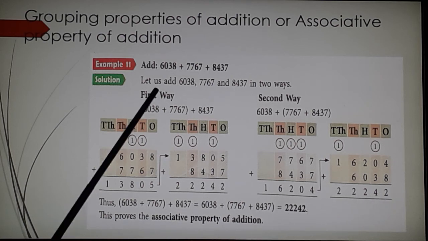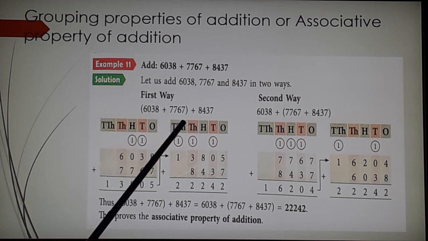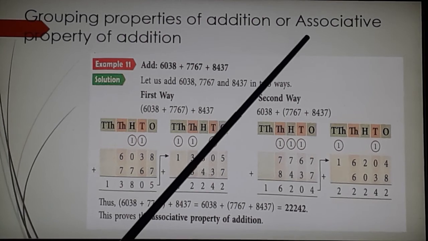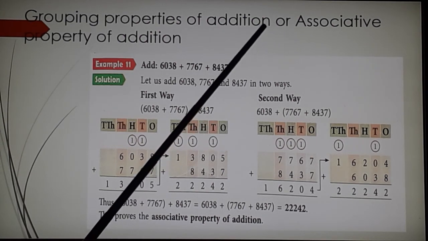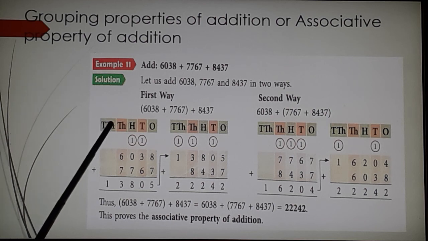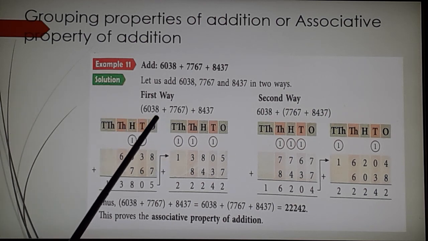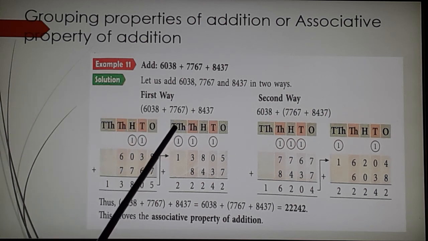This is called the grouping property of addition, children. Or what I would insist on is the associative property of addition. That means this way we can add any 2 addends and we can say that the sum remains the same.